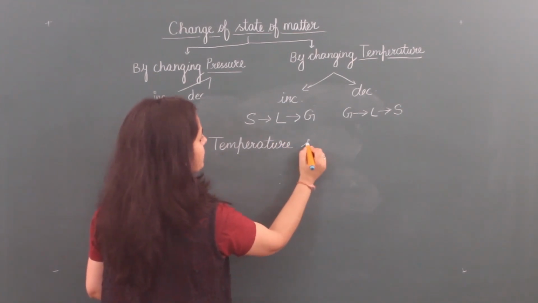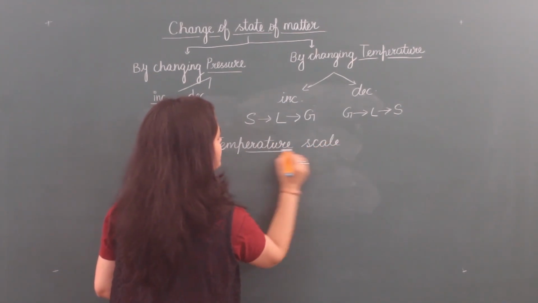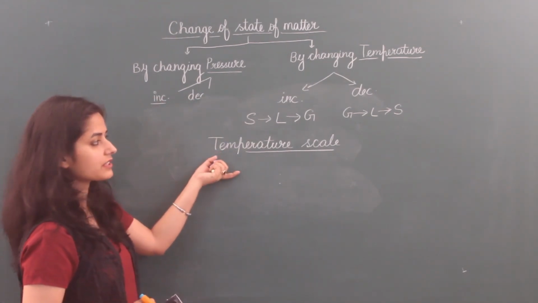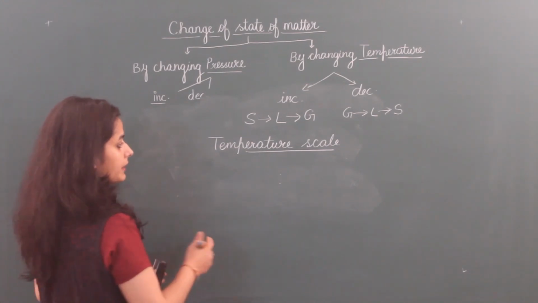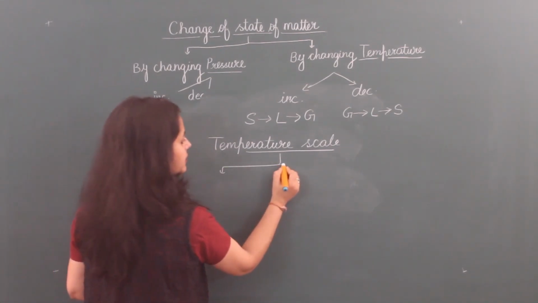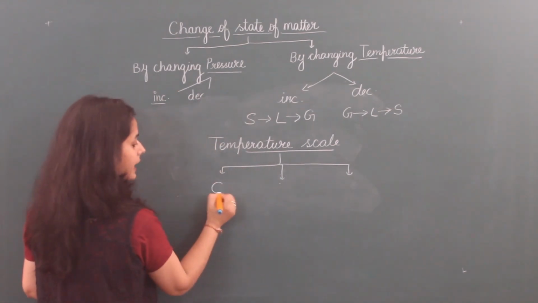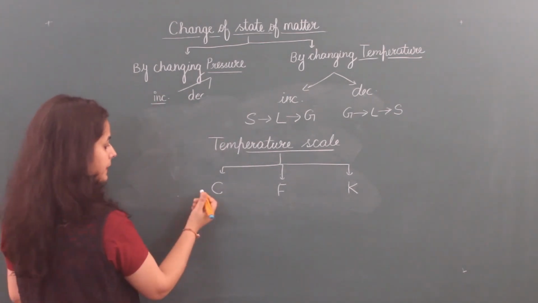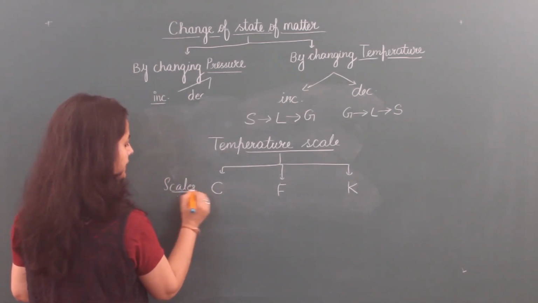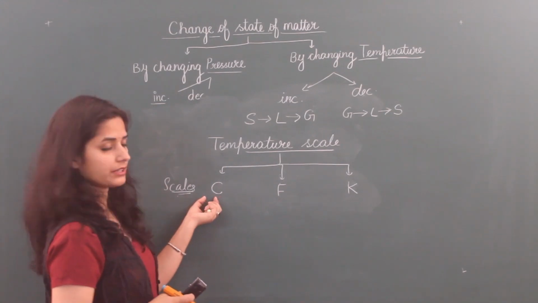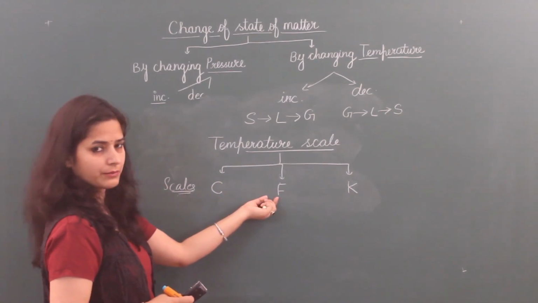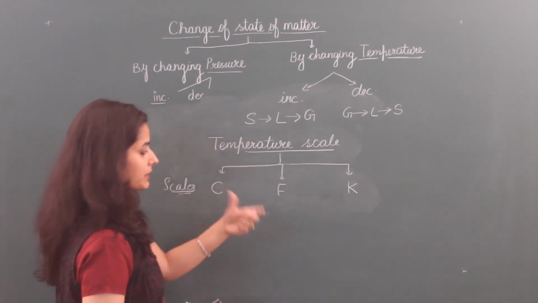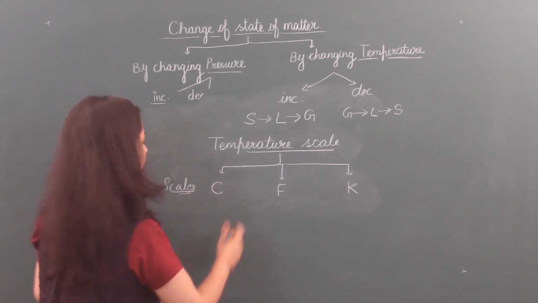Temperature scales are important because when we measure temperature on a thermometer, how we read them and how we convert them from one scale to another is important. There are mainly three types of temperature scales: Celsius, Fahrenheit, and Kelvin. Celsius was given by Anders Celsius, Fahrenheit was given by Fahrenheit, and Kelvin was given by Kelvin. According to those persons' names, these scales are named.